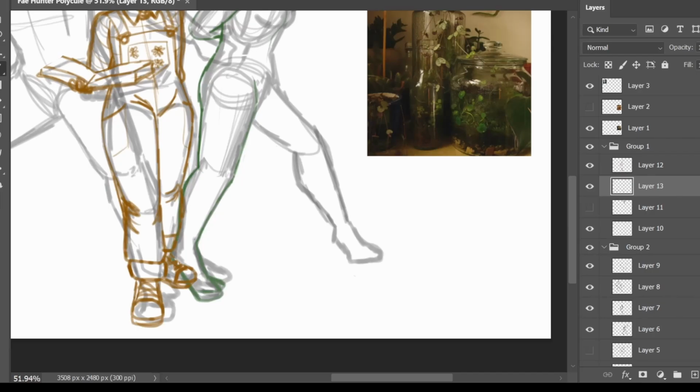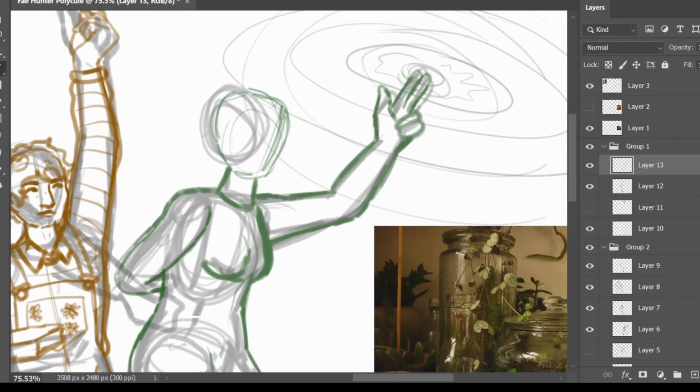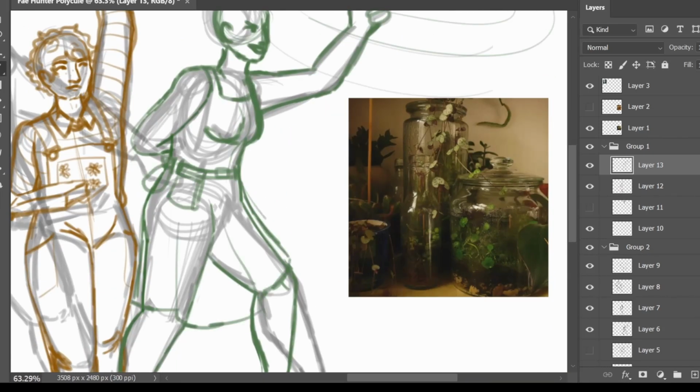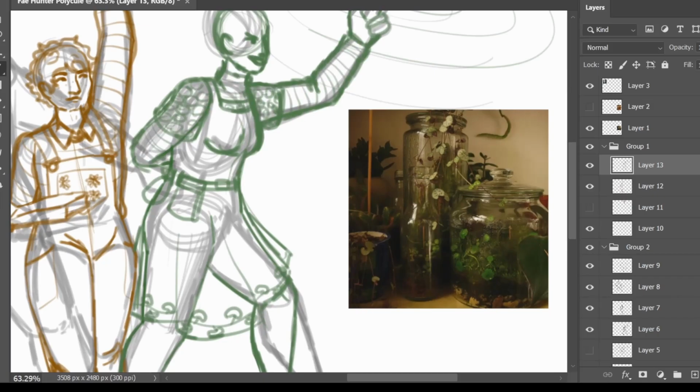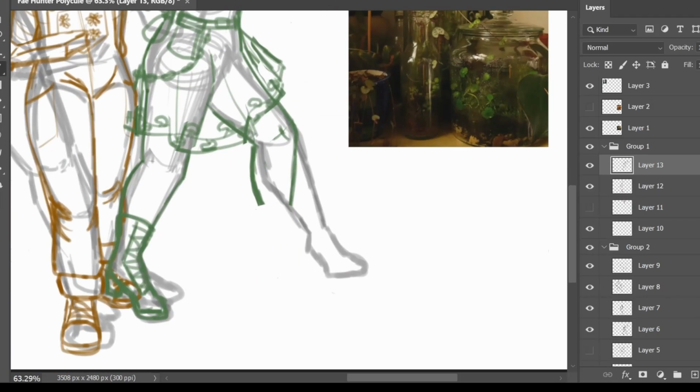I detailed Eve next, the magic user of the group. Her style is probably most similar to mine, given her inspiration images several bottles of plants. She has on a lot of layers, and her jewelry and the pattern on the hem of her dress match the shape of the leaves and their stems. She's carrying components for her spells, mostly herbal, in the pouches on her belt. Her hair is long and braided, and I gave her a simple hat to give her a witchy vibe without giving her a full pointed witch hat.